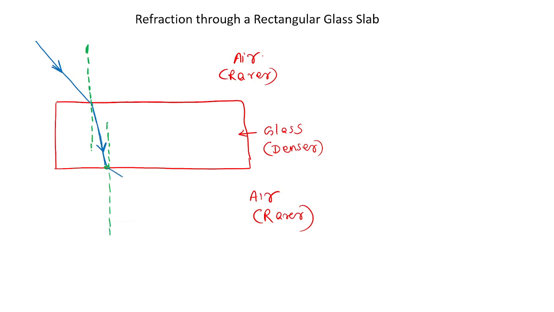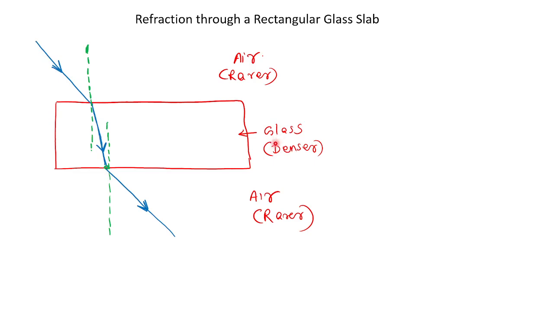Will it go like this? You please suggest. Is my diagram correct? Please respond. Yes, sir. Joshida, Samruddhi, are you there in the class? Yes, sir. Okay. Here, denser to rarer.